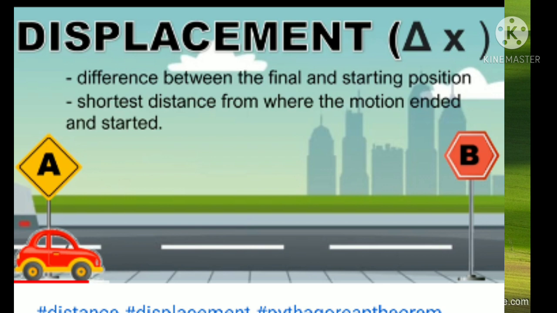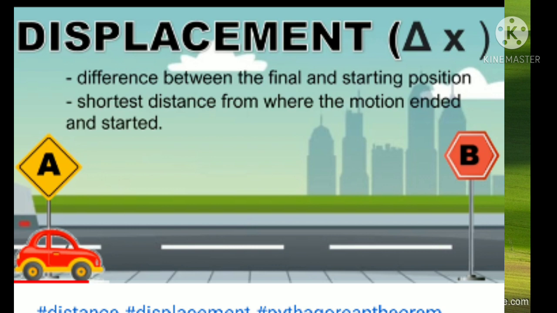Next one, what is meant by displacement? What is displacement? The difference between the initial and the final position is called displacement, or we can say the shortest distance from where the motion started.